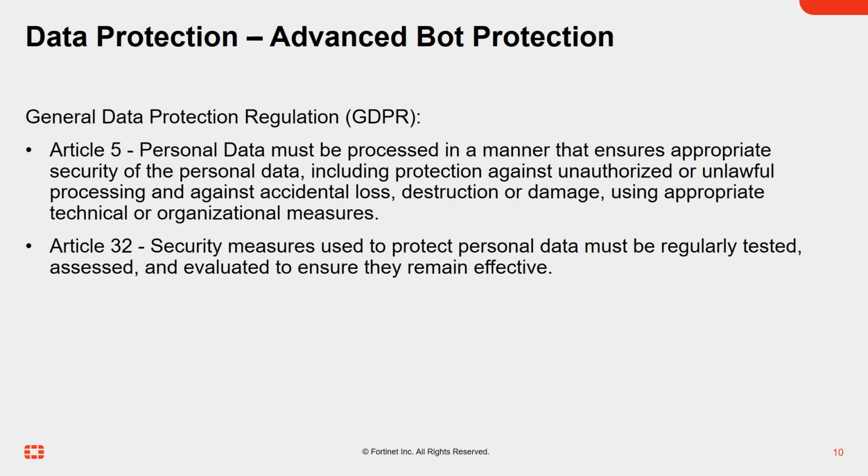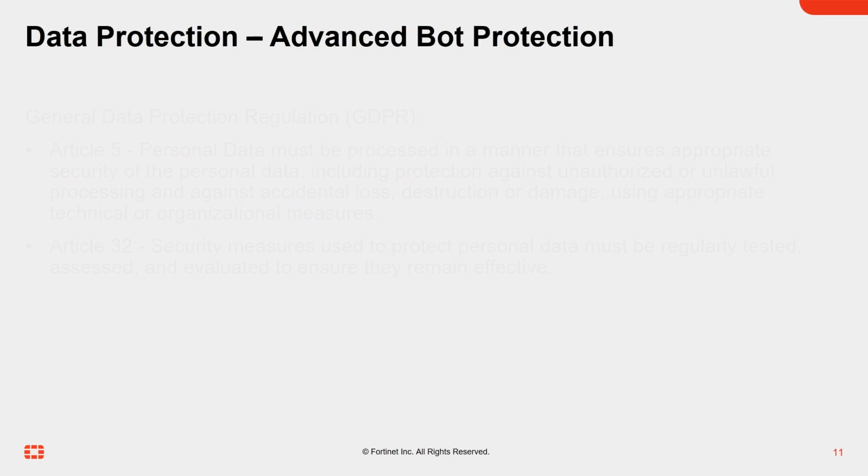Advanced Bot Protection supports regulatory compliance by helping you demonstrate appropriate technical measures for securing personal data. GDPR Articles 5 and 32 outline requirements for processing data in an appropriately secure manner. Enable Advanced Bot Protection to demonstrate appropriate technical measures under GDPR by reducing the risk of unauthorized processing and enabling timely detection, reporting, and response to security incidents.